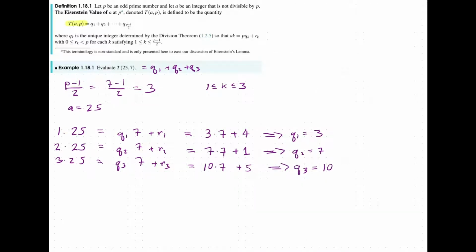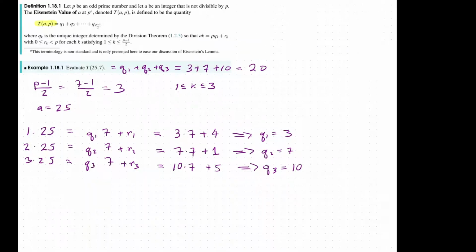So now I've applied the division theorem. For the 25, we're going to have 3 times 7, 21, plus 4. Then 49 plus 1 will give us 50. And 70 plus 5 will give us 75. And so we got our q_1, our q_2, and our q_3. And so now we can go up here. And so we have that the Eisenstein value of 25 at 7 is just going to be 3 plus 7 plus 10. And so we get back 20. And so that's the evaluation.